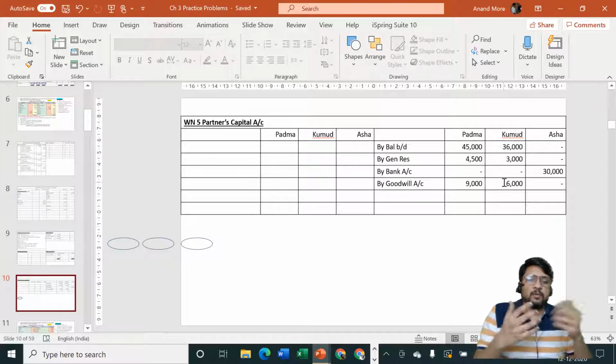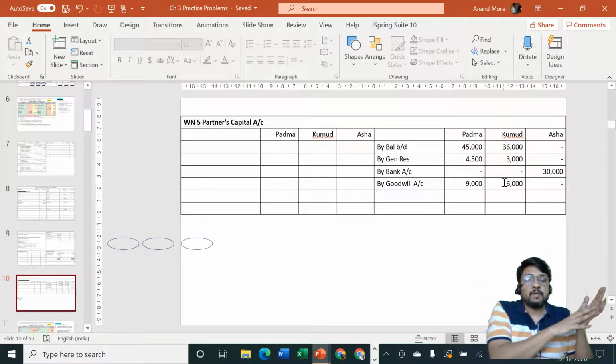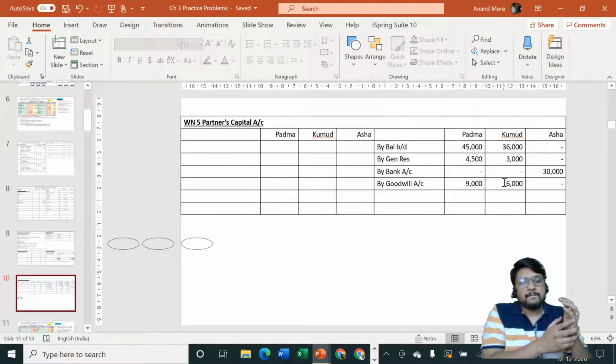So in your childhood, when you are talking to your friends, sometimes you go on asking them puzzles. If my age is so and so and my father's age is so and so, then after 10 years what will be the age of my father or mine, or something like that. So what are you doing? You are asking puzzles. Same is the case here. Padma and Kumud are withdrawing or not?